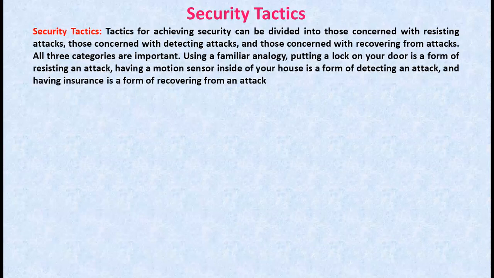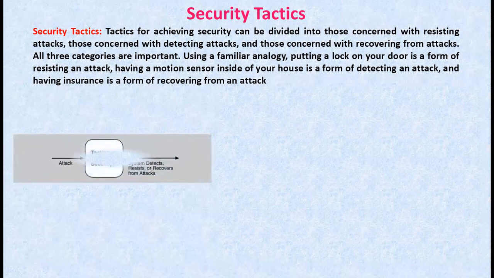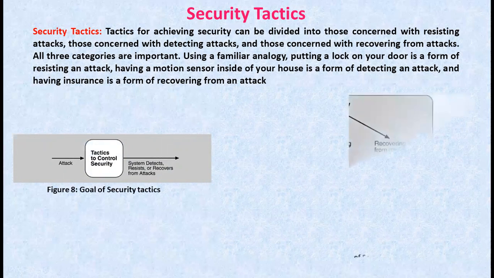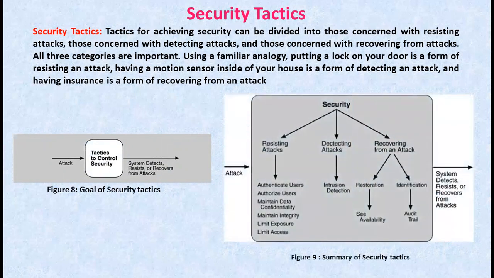So here this figure 8 shows the goal of the security tactics. Now coming to the summary of security tactics, we have resisting attacks, detecting attacks, and recovering from an attack. So first one, that is resisting attack.